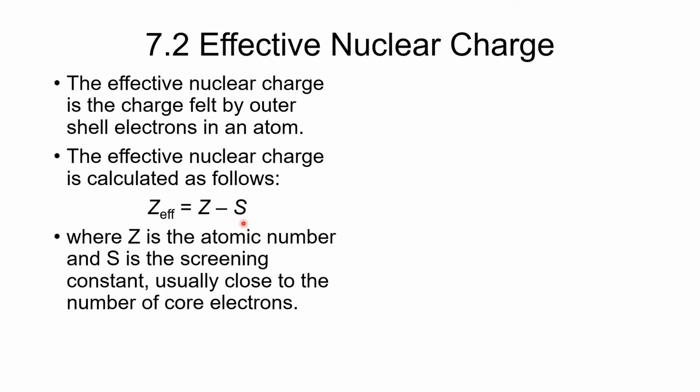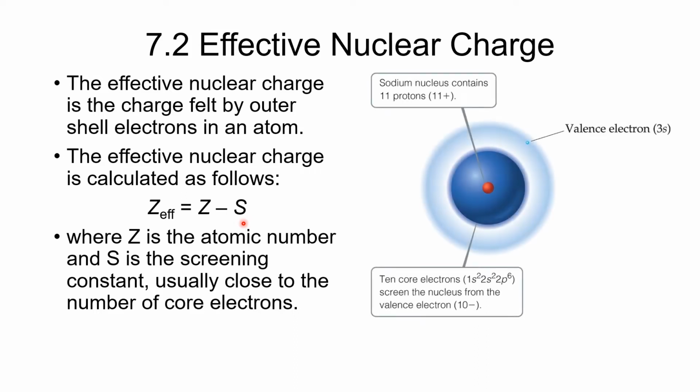Because electrons act like waves and they have wave-like properties, we'll find that part of the electron density can be closer, and we can actually get fractional numbers for these effective nuclear charges. But don't worry about that. We're going to stick with these whole numbers. So over here, we've got sodium. Sodium is 1s2, 2s2, 2p6, 3s1. There's only 1 electron in that outer shell. And the effective nuclear charge that is felt by it, we're going to calculate that here on the next page.